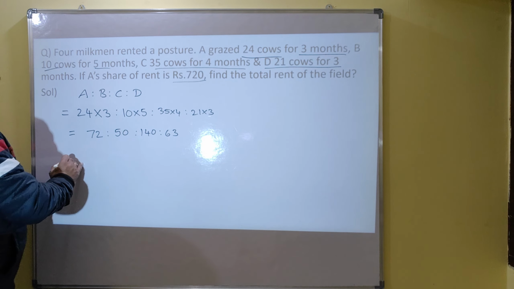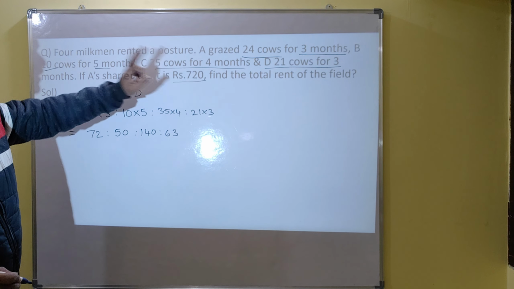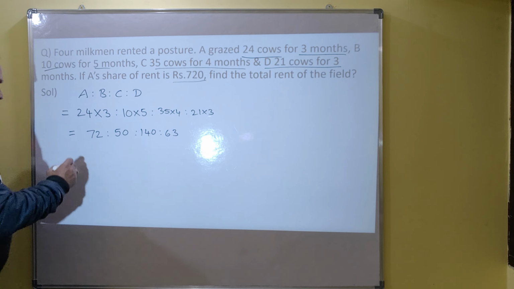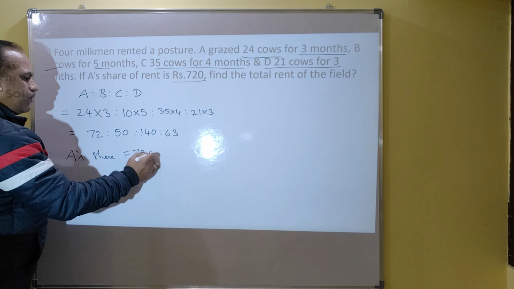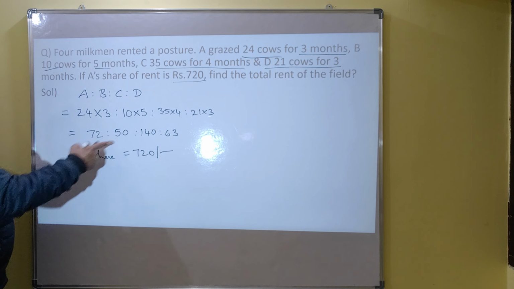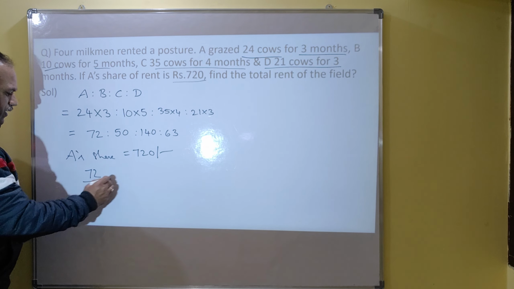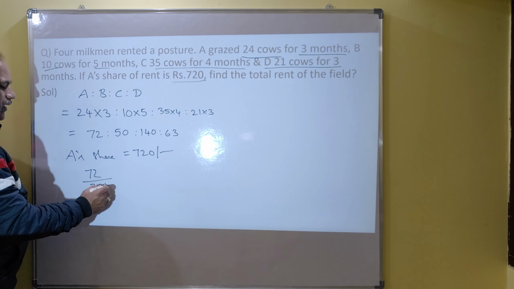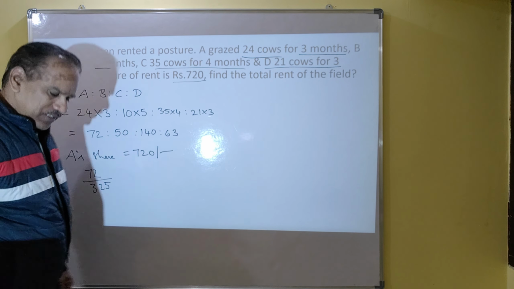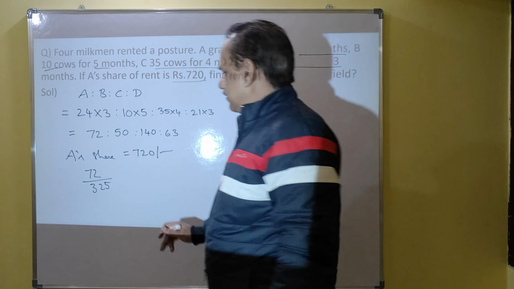So what is A's share? A's share of rent is 720 rupees. But what is A's share out of this ratio? A gets 72 shares out of 325 shares. Totally, if you add all these, you will get 325 shares.